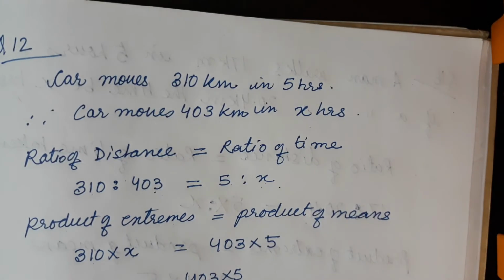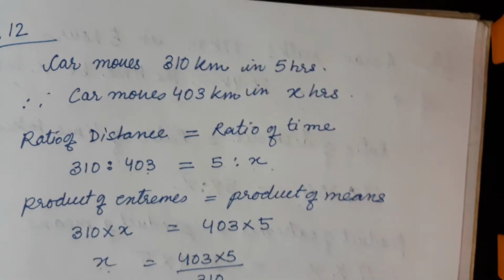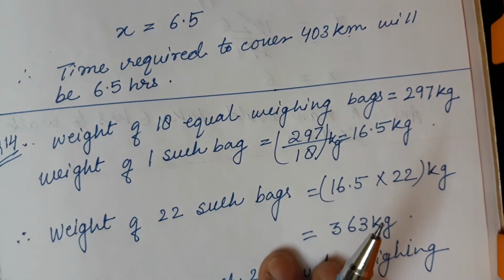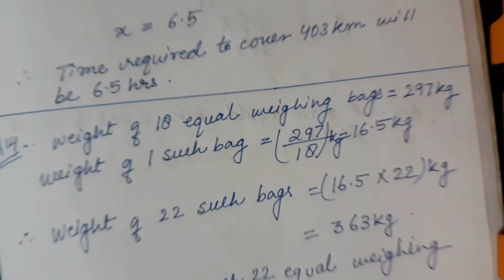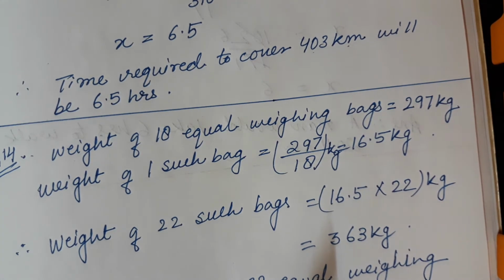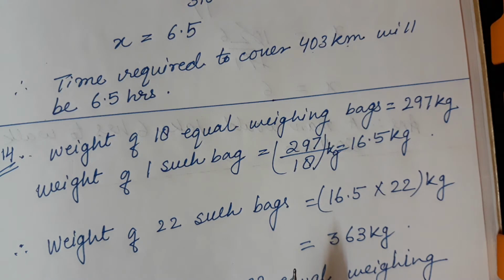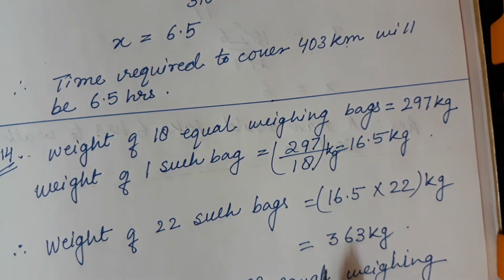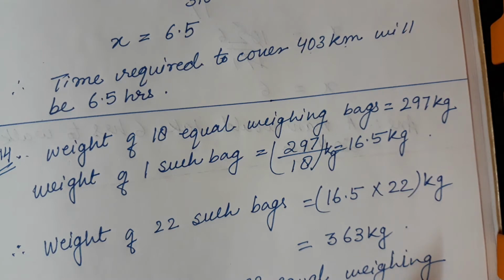Okay children, so this is how we have to do question number 12. This is what you have to do in question number 12 in your fair copy. Now we will discuss question number 14. In question number 14, the question is: 18 bags of rice having equal weight weigh 297 kg. How much will 22 such bags weigh?